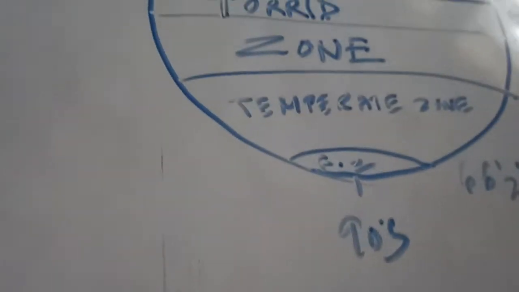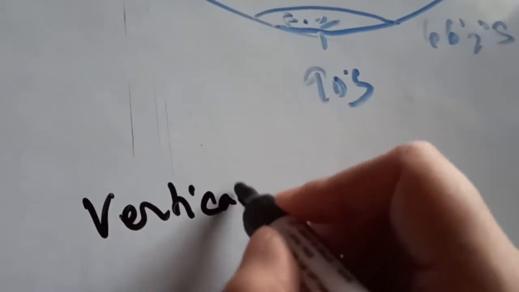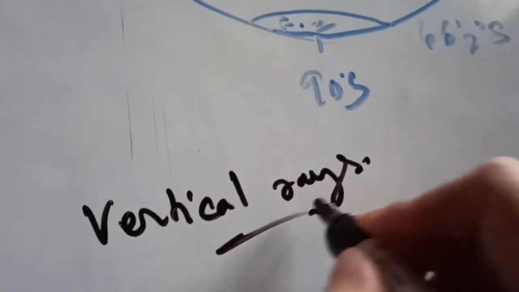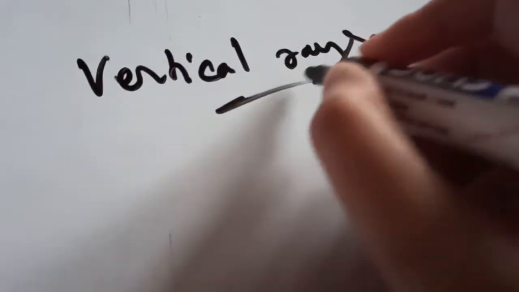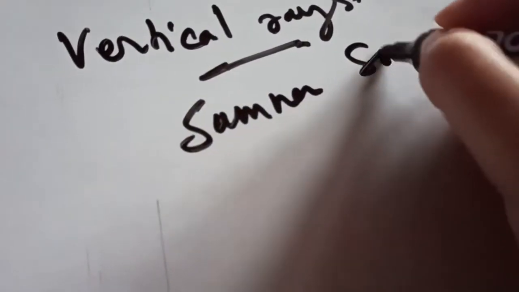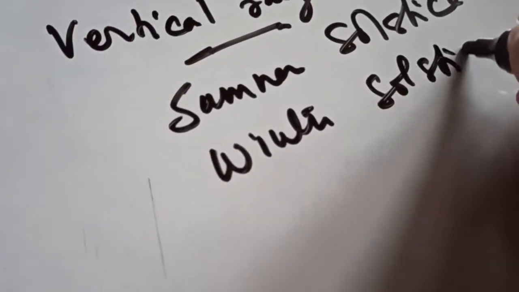The vertical rays of the sun fall on this torrid zone for the maximum time. For example, during the summer solstice, during the winter solstice, and during the equinox also.